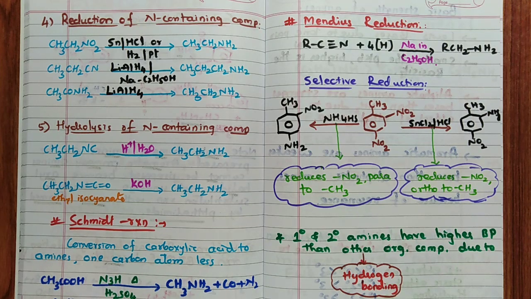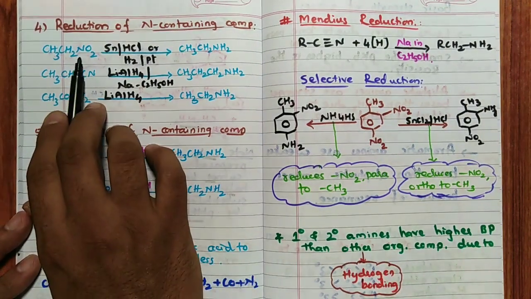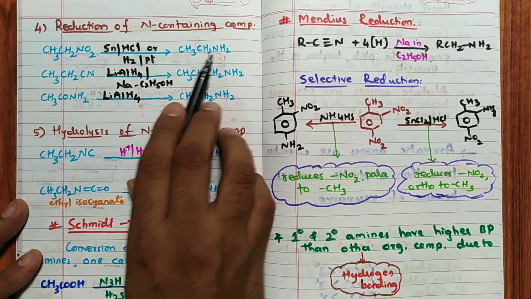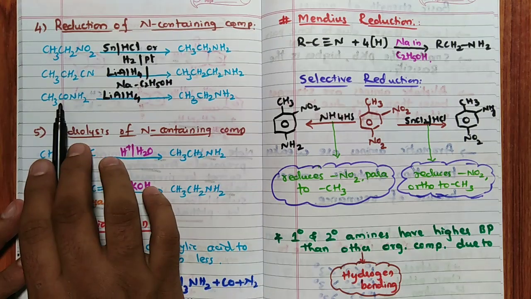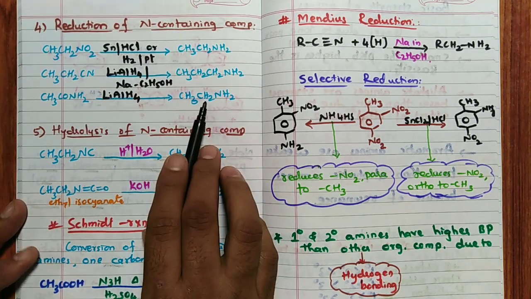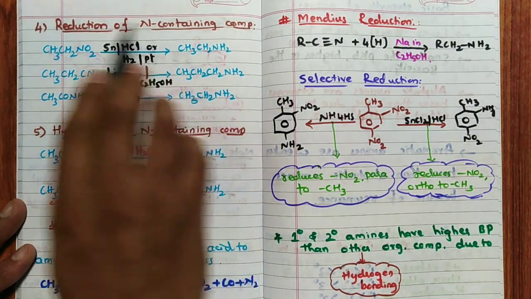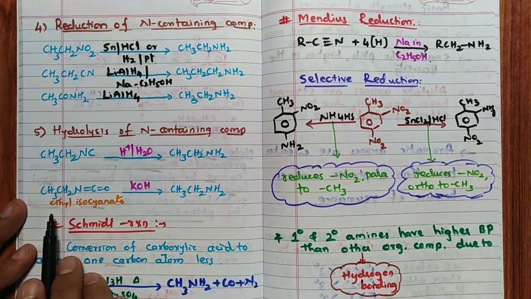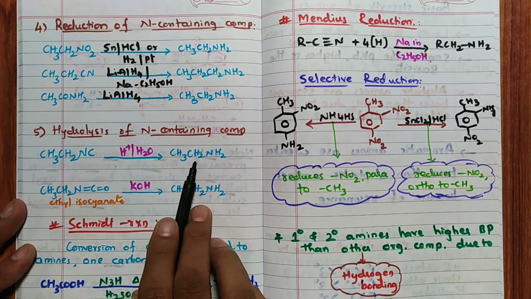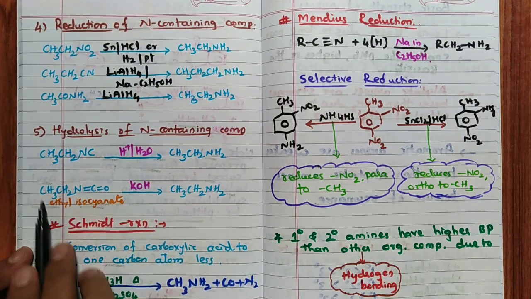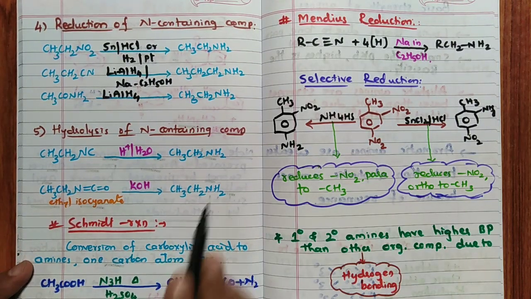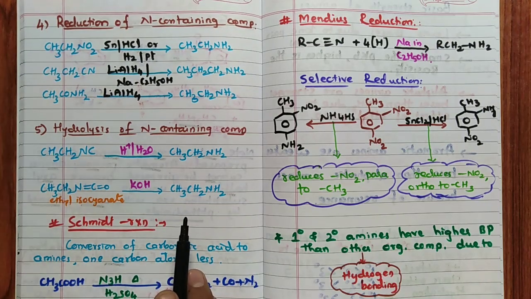Very simple reaction. Here CH3CH2NO2, the nitro group, is converted into NH2; cyanide is converted into CH3CH2NH2; CONH2, amide, is converted into CH3CH2NH2. Very simple reduction of nitrogen compounds, and hydrolysis also very simple. Isocyanide is converted into CH3CH2NH2; ethyl isocyanate gives rise to CH3CH2NH2. These are all common reactions.